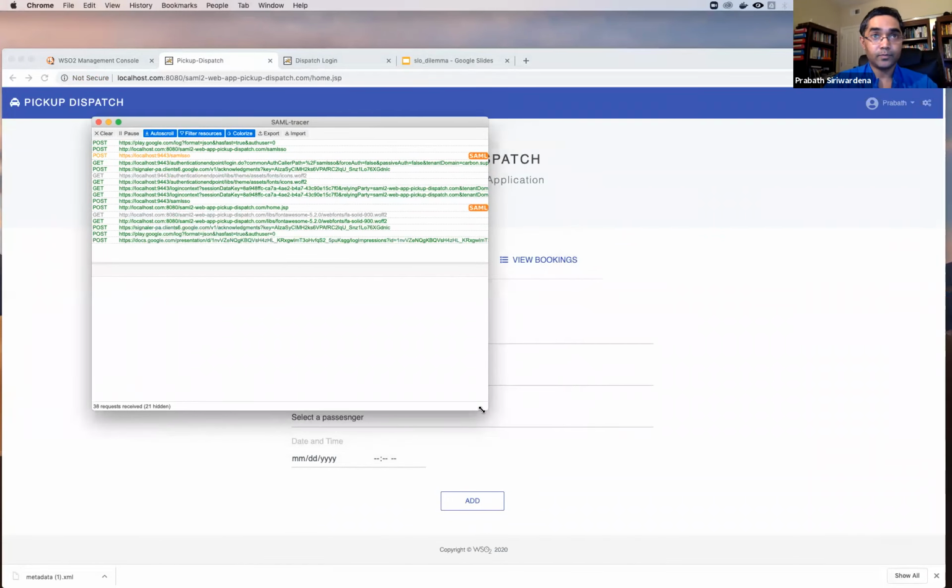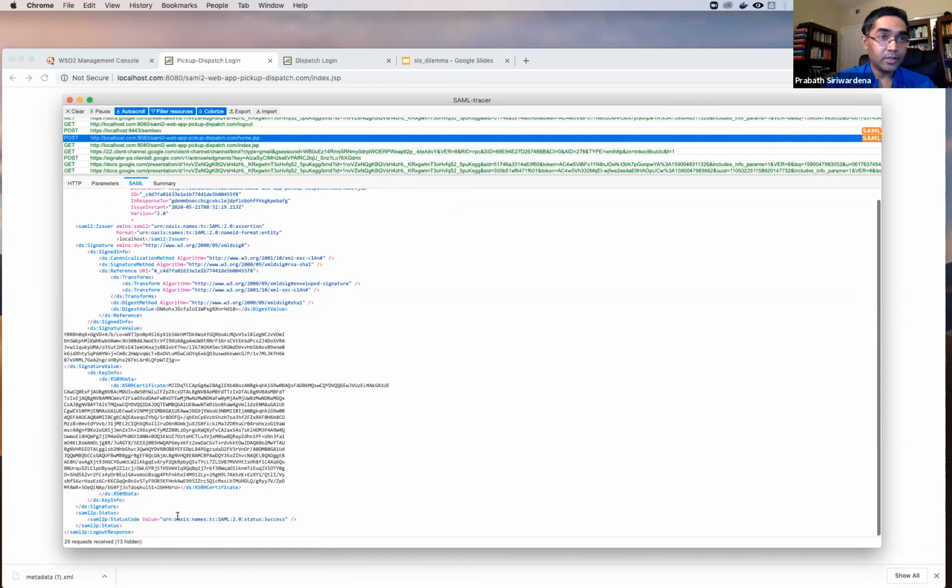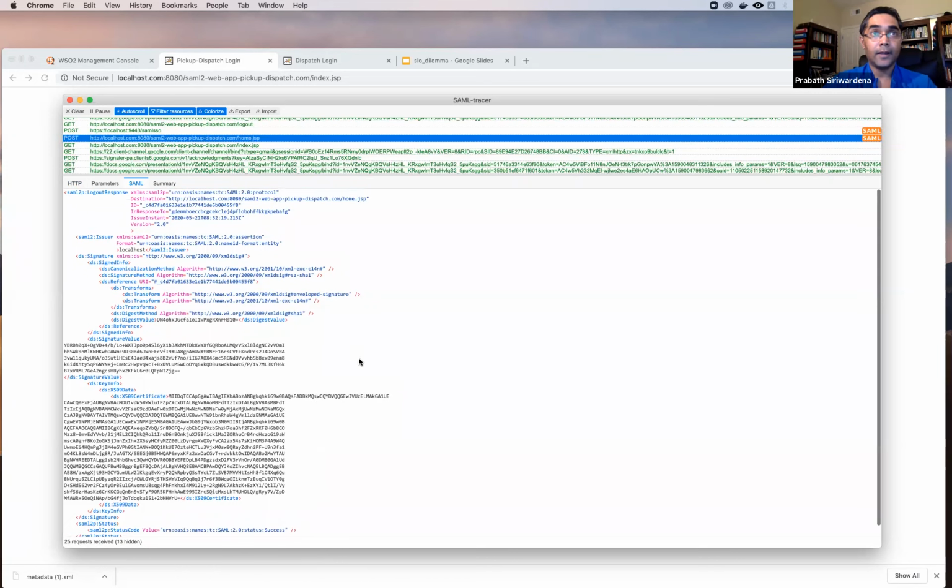And here you get the response. You get the response from the IDP, and it has a status code saying success. So that's it. And also it's signed by the IDP.